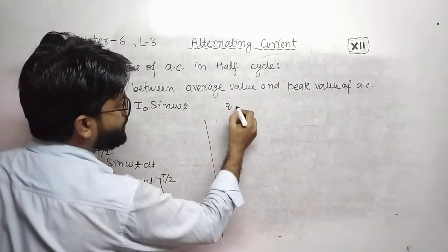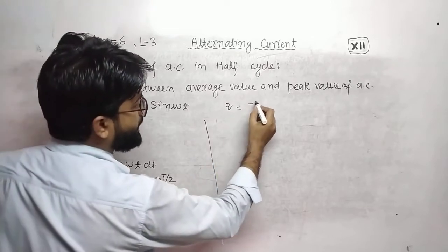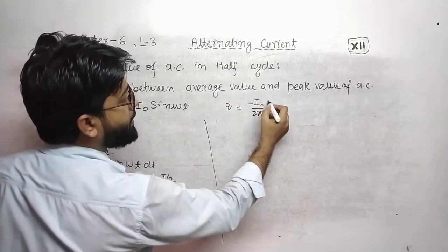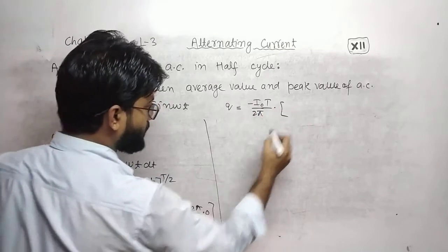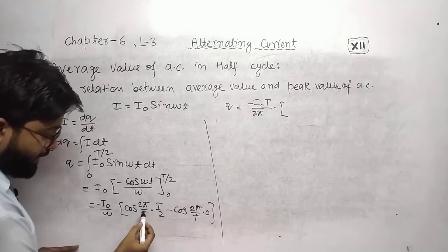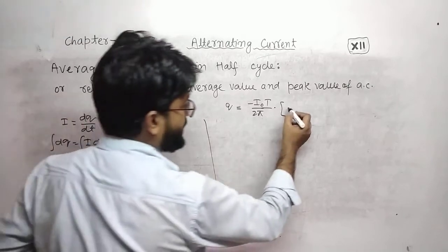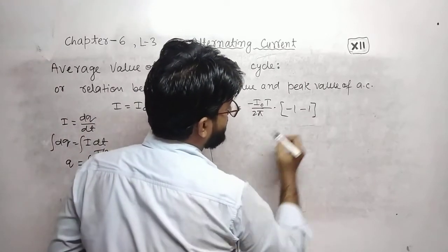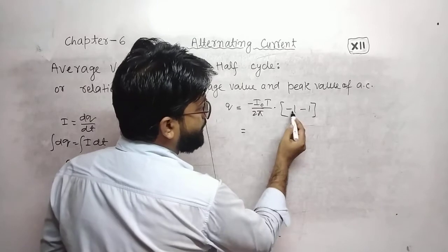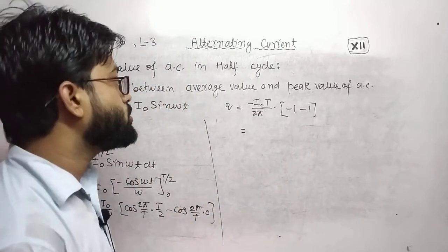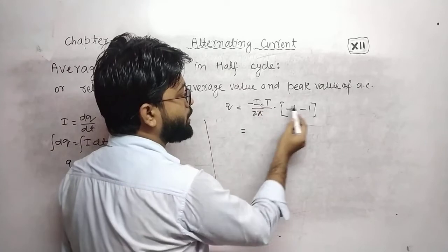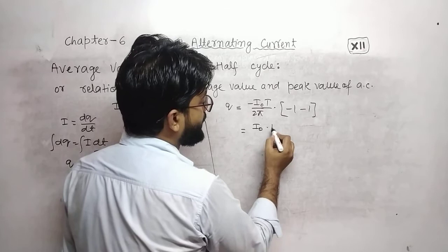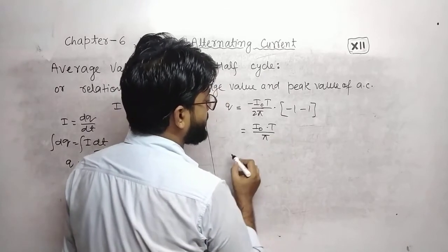So q is equal to minus I naught upon omega, and in place of omega you can write 2 pi by T. Here T and 2 cancel. cos pi is minus 1, minus cos 0 is again minus 1, so it will be minus 2, and the minus 2 and 2 cancel, the minus signs cancel. That means you will have I naught into T upon pi.